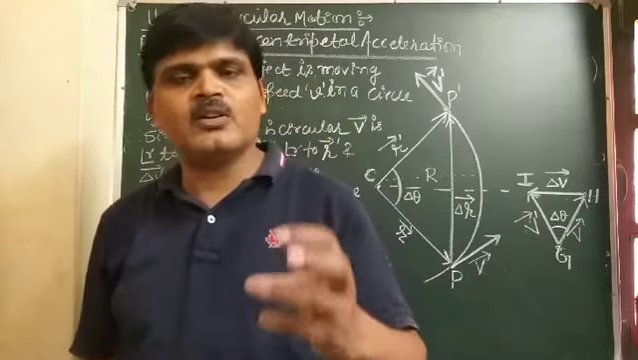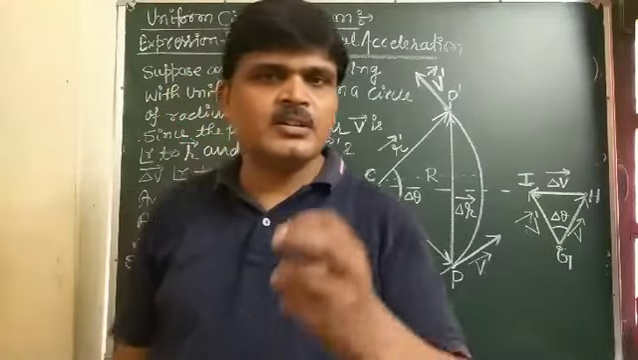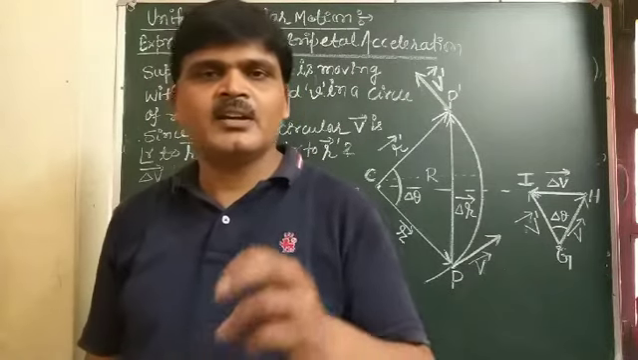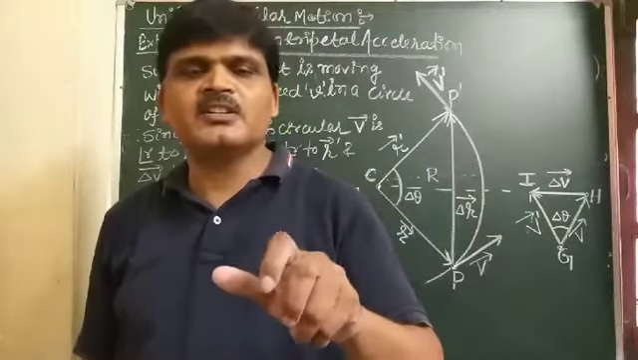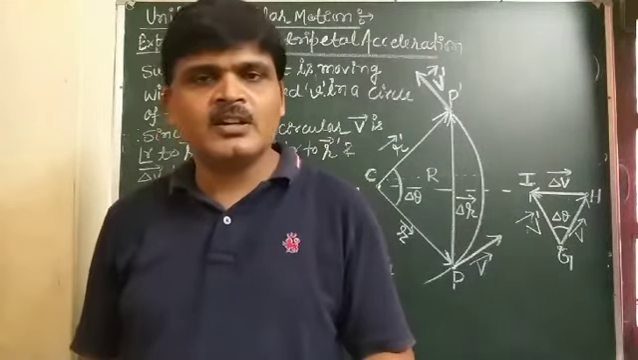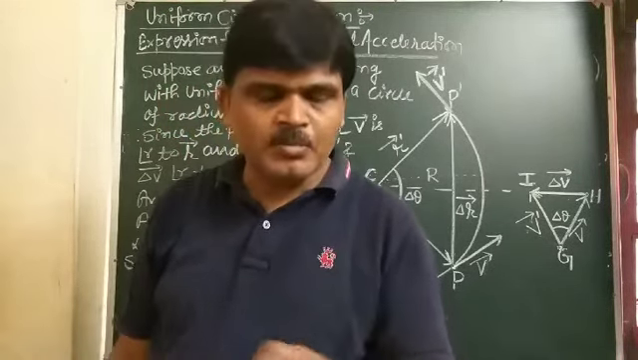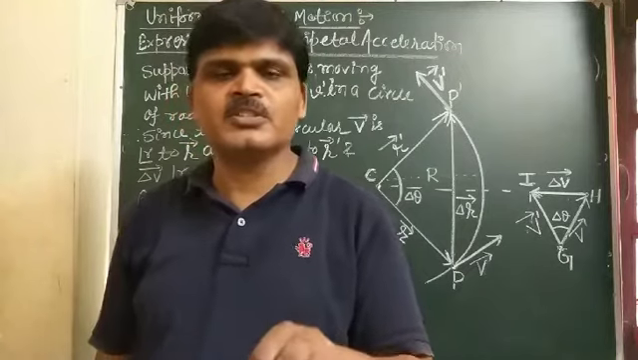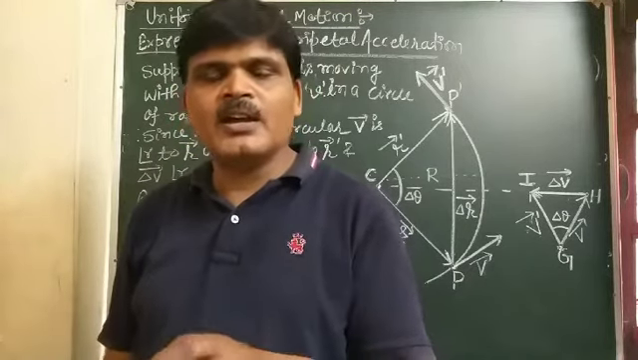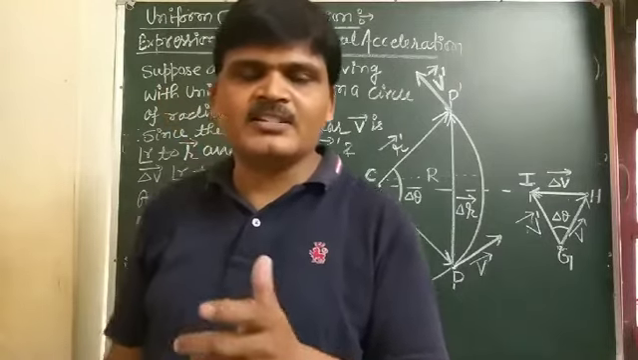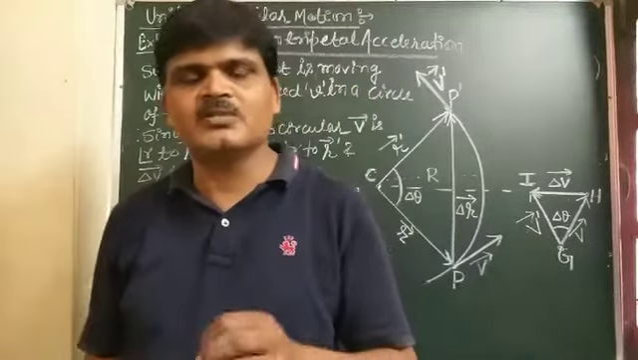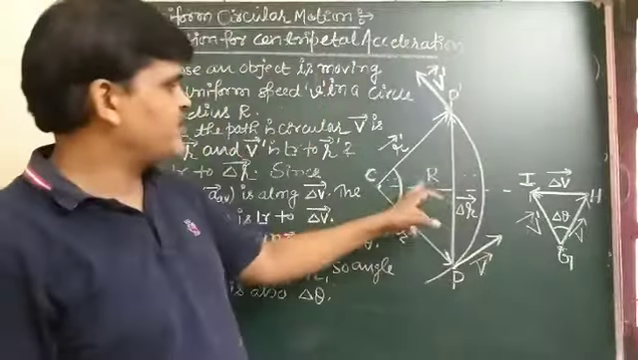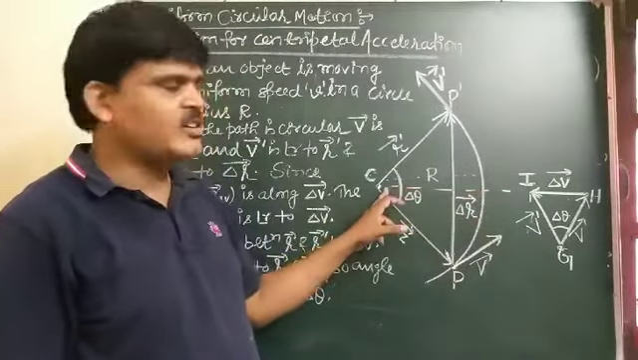When an object moves in uniform circular motion, its speed is constant, but the direction of motion of the object changes continuously. Due to this continuous change in direction, the velocity of the object changes. So the object undergoes an acceleration, and this acceleration is known as centripetal acceleration, because the direction of this acceleration is toward the center of the circular path.